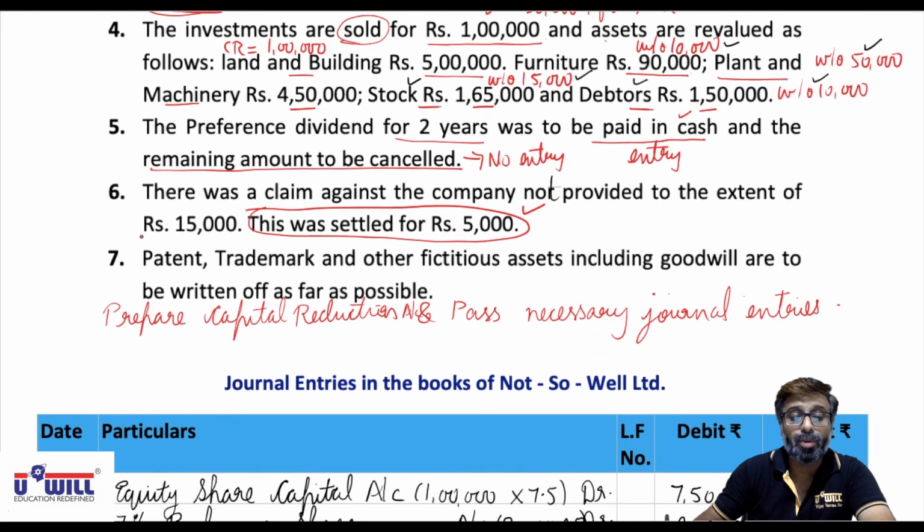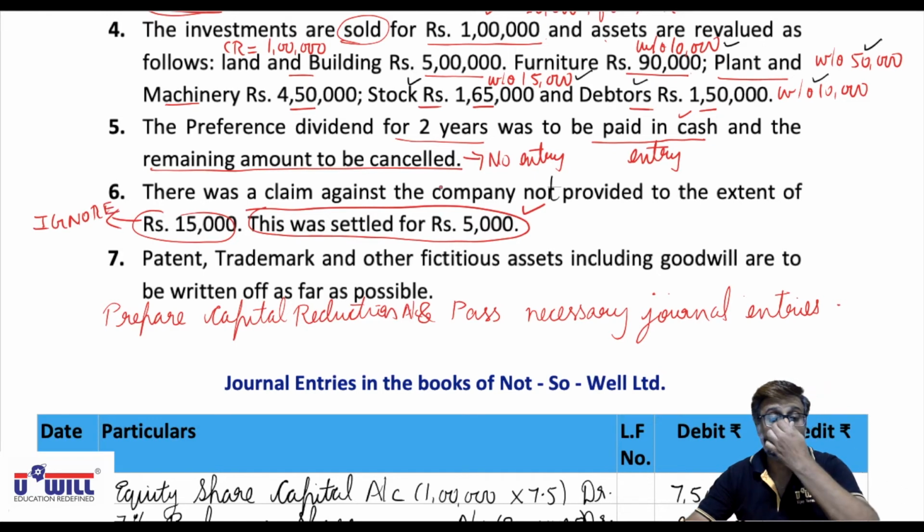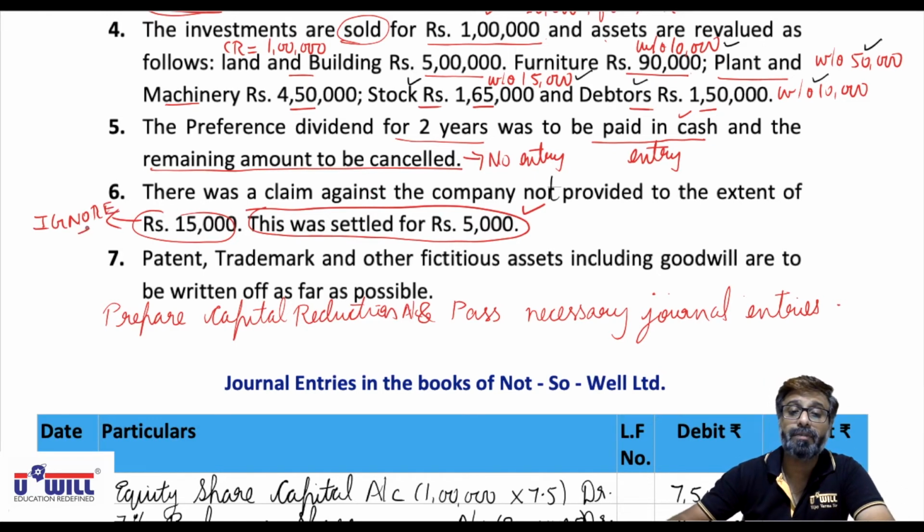So we have to create the liability for only 5,000. It is a contingent liability, which was not appearing in the books so far. Now when we settle it for 5,000, we create the liability in our books for only 5,000. So the fifth and sixth adjustments we are combining into one entry.